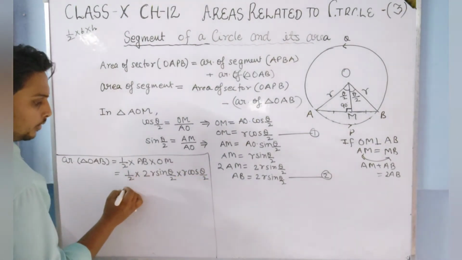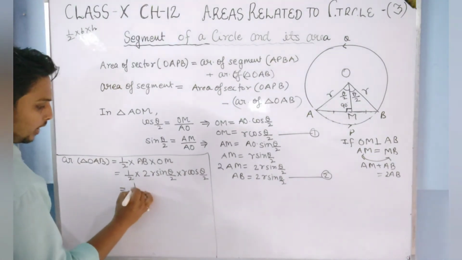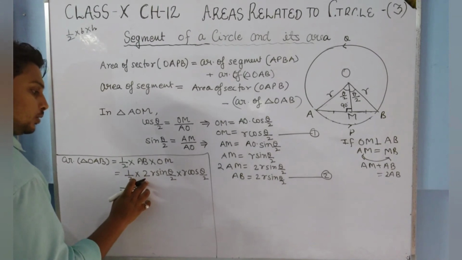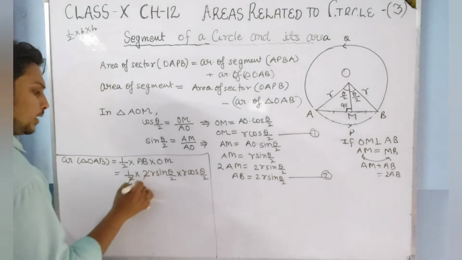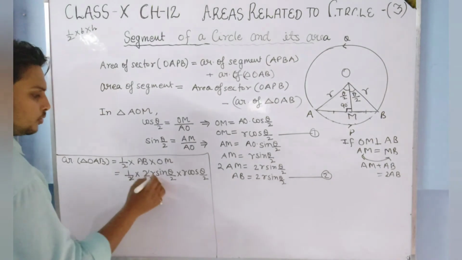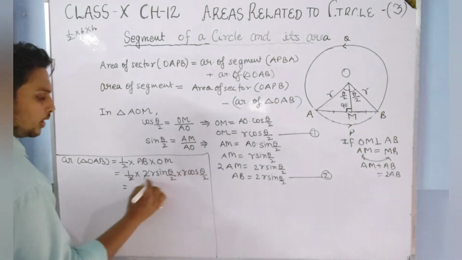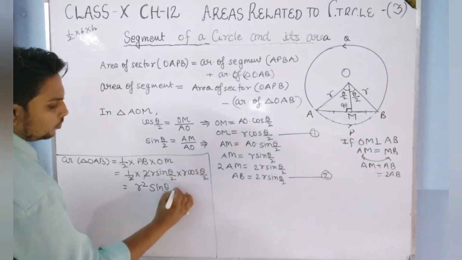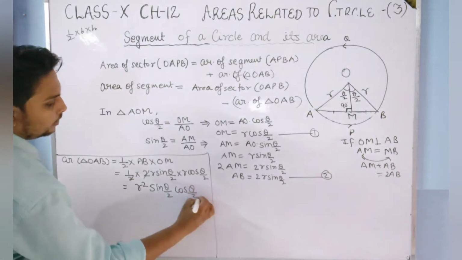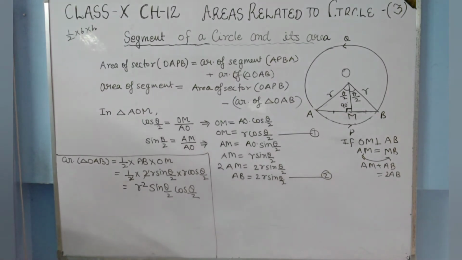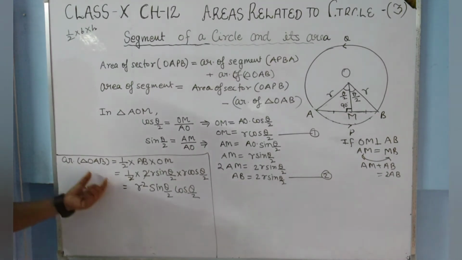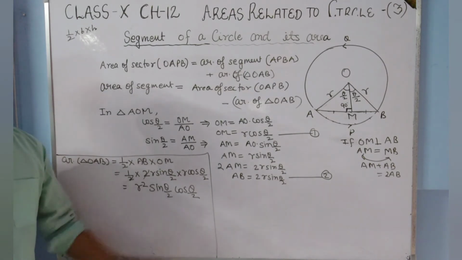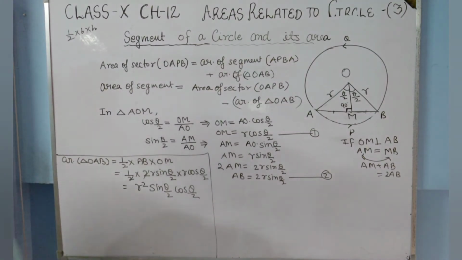Here this 2 and 2 you can cancel. So what is left? R into R, R square sine theta by 2 cos theta by 2. So the area of this triangle is R square sine theta by 2 cos theta by 2.